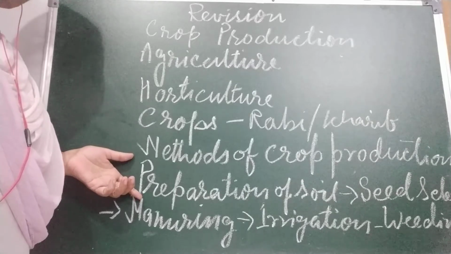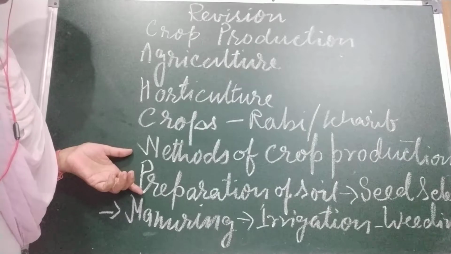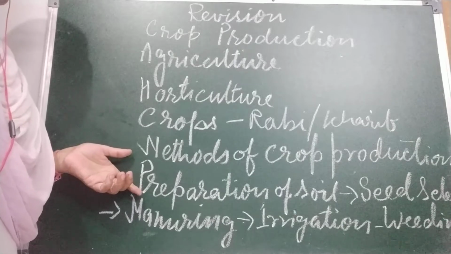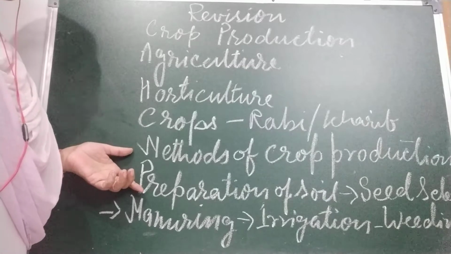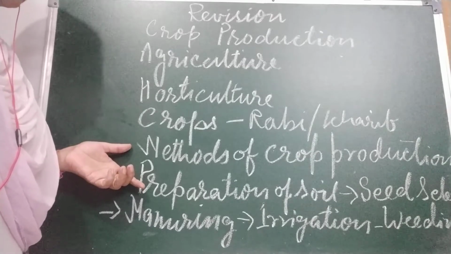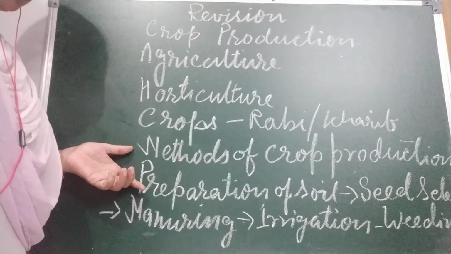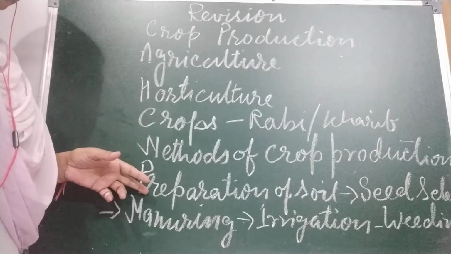In preparation of soil, what do they do? They loosen the soil by plow. Okay, and what are the advantages of loose soil? Loose soil has a lot of air trapped in it. Loose soil allows the roots to penetrate deeper, and so on. After that, after loosening the soil, they select the seeds.